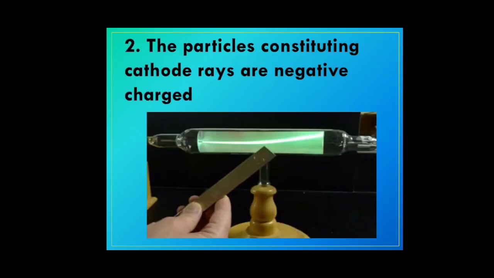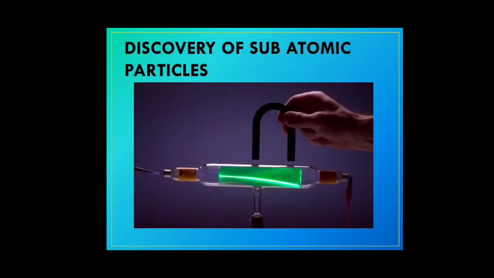It was also noted that the particles constituting the cathode rays are negatively charged. They were deflected by electric and magnetic fields. So in the presence of an electric field and a magnetic field, this fluorescent ray shows a bend, as you can see on your screens now. Here also we can see how the light is bending.